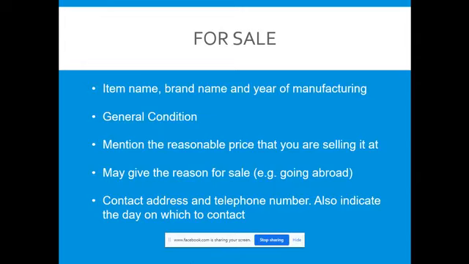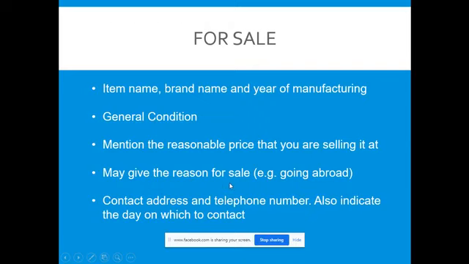Okay. Now, for sale. I was talking about it when I was telling you about the car on sale. So for sale also, there you may put anything on sale. So yes, you have to write the item name, brand name, year of manufacture, general condition, the price required at which you are selling, and the reason for sale.